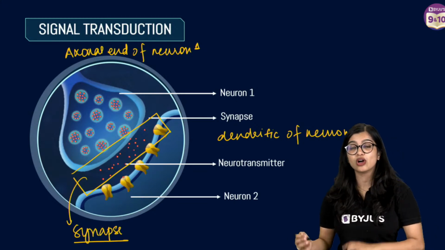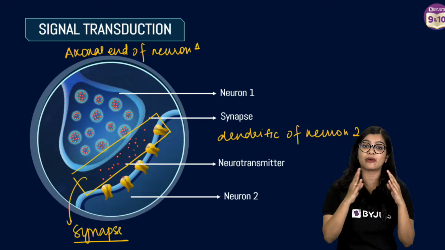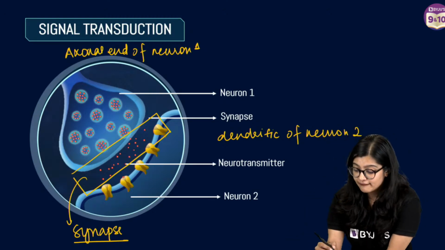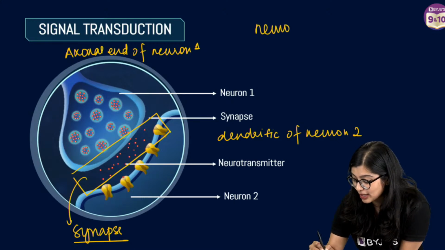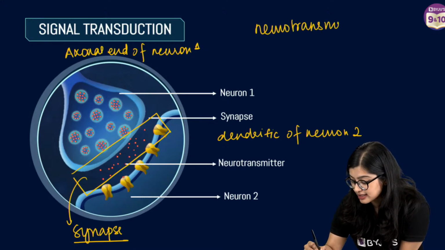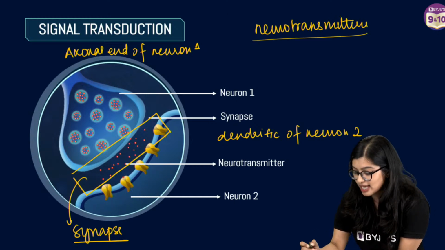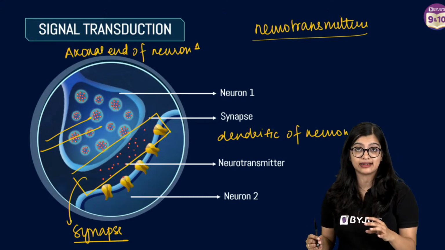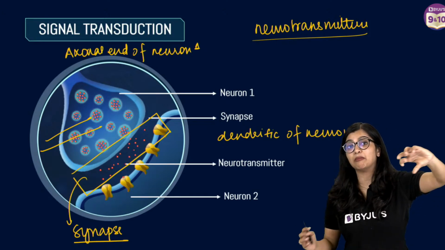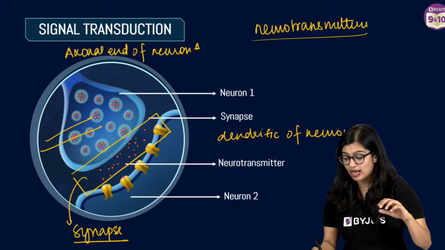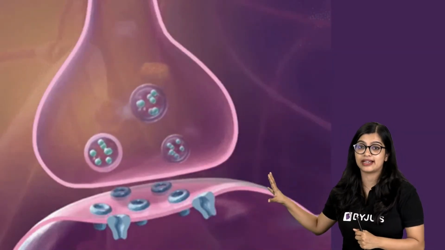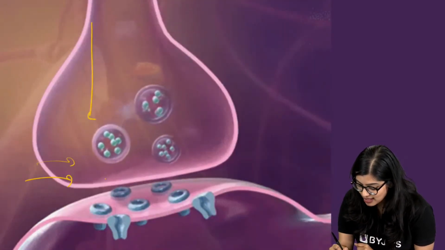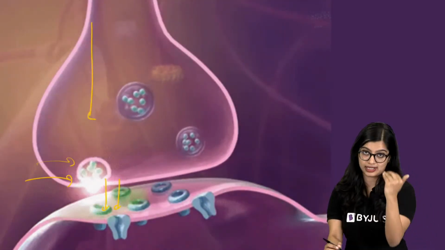For the impulse to be transmitted from one neuron to the next, there are specialized chemicals called neurotransmitters. Neurotransmitters are present in the axonal end of the neuron, not at the dendritic end, which is why once the impulse reaches the axonal end, neurotransmitters are released. These neurotransmitters travel across the synapse.